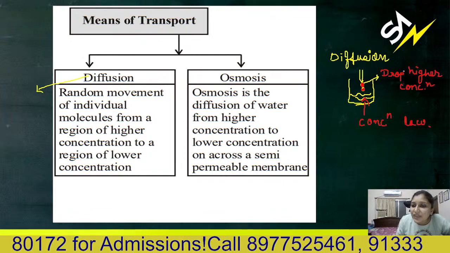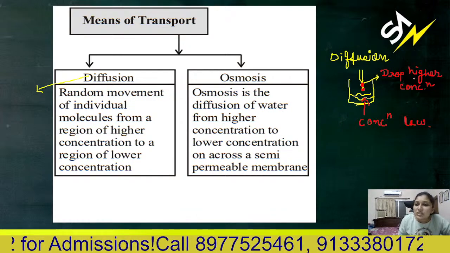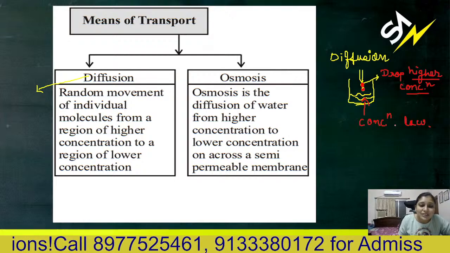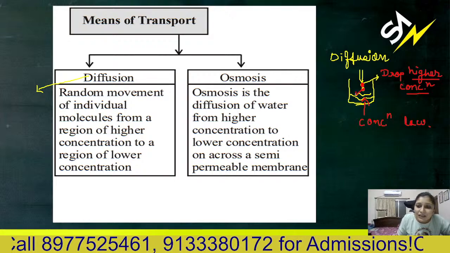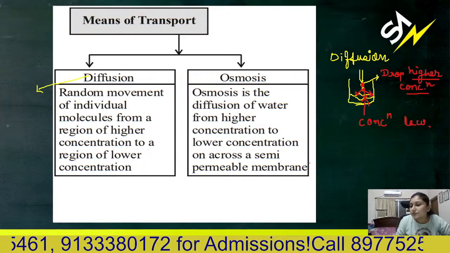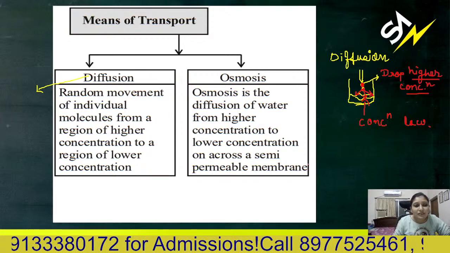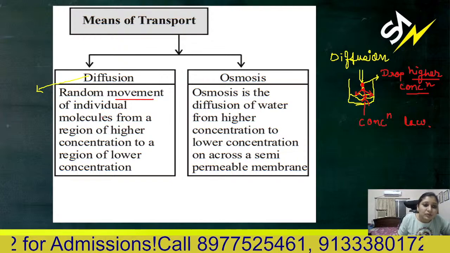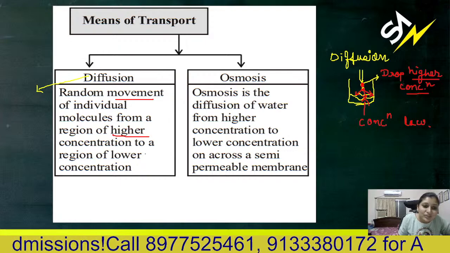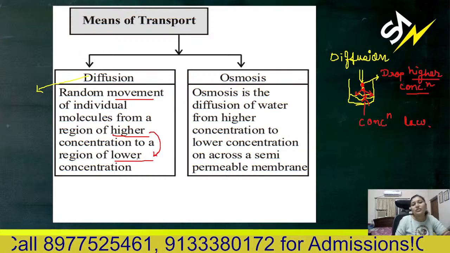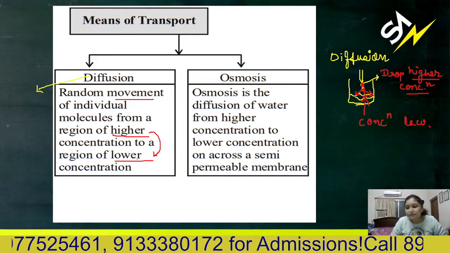So here, anything from its own higher concentration to its own lower concentration is simply mixing like this. This is called diffusion. I hope this much is clear. So random movement of individual molecules from higher to lower concentration is called diffusion.